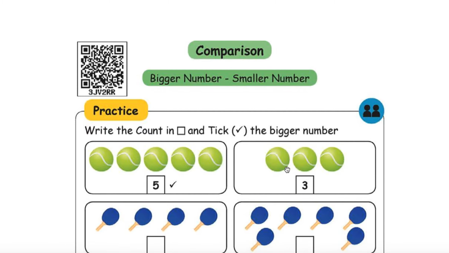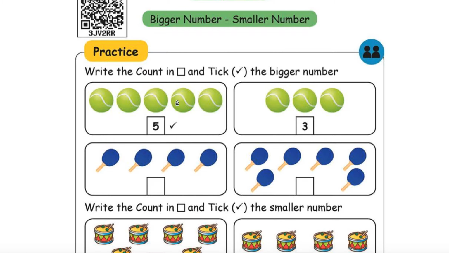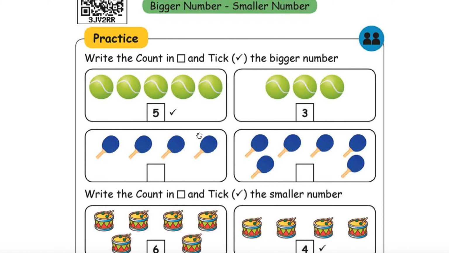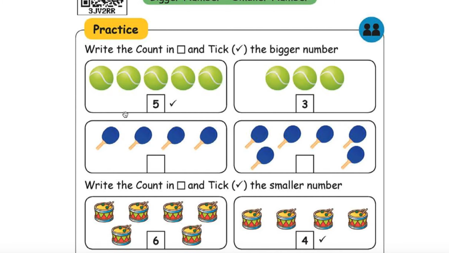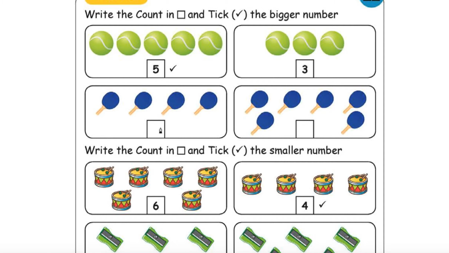Comparison. Bigger number, smaller number. Write the count in the box given. Tick the bigger number. Okay. First, you need to see the example given over here. 1, 2, 3, 4, 5. 5 balls are there. So he wrote 5. And thereafter here in this box, right side box, 3 balls are there. Write 3. Since 5 is bigger than 3, tick 5. Okay. Understood? Proceed further and complete the remaining boxes.